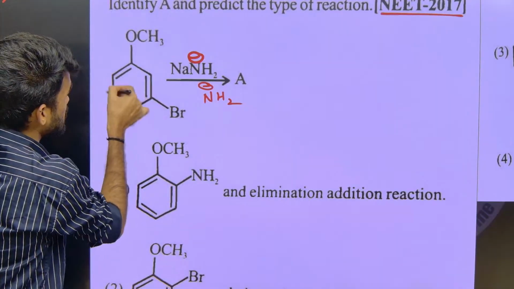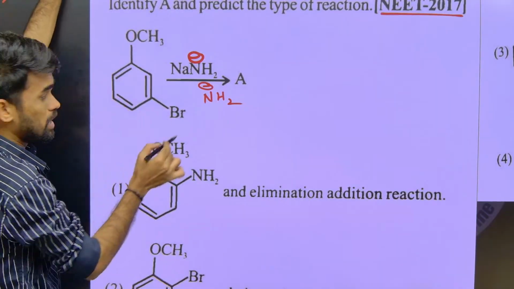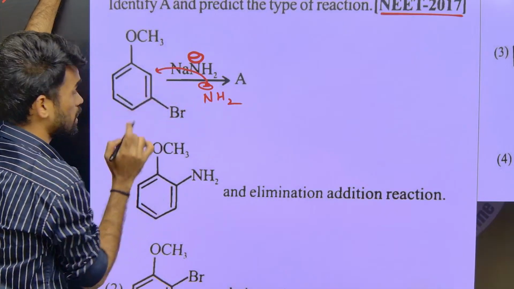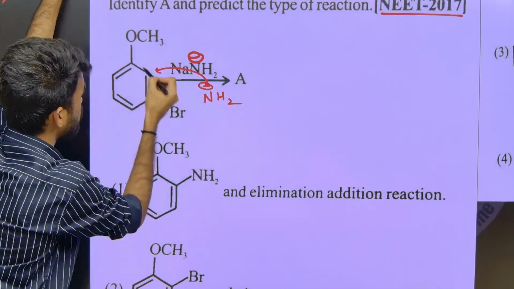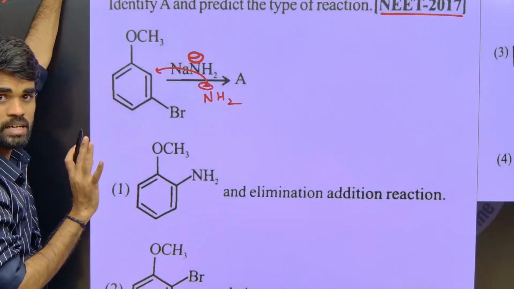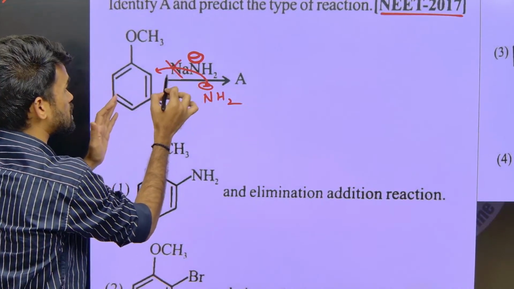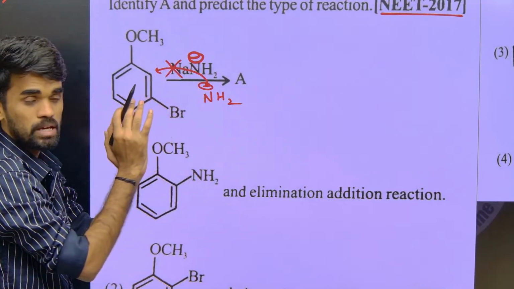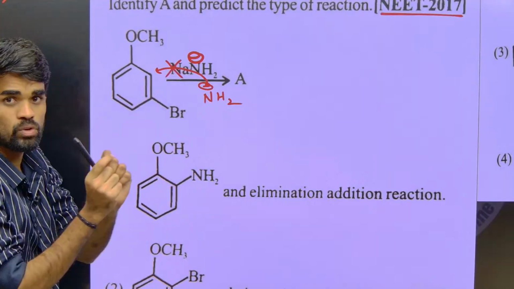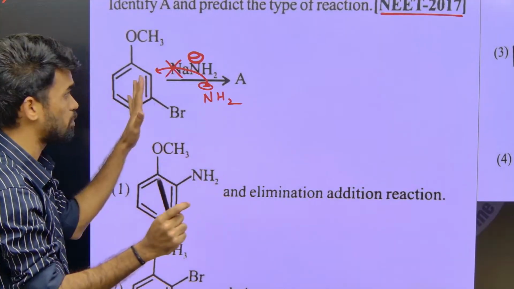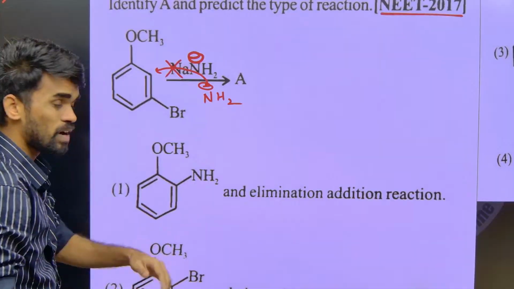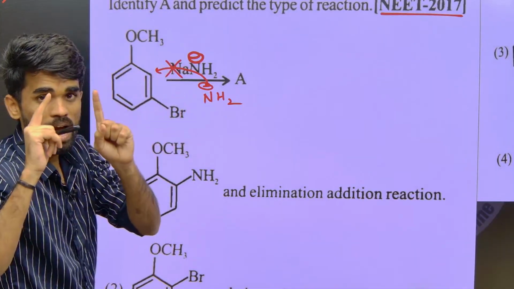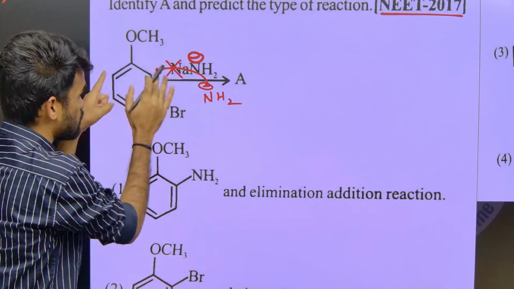Benzene contains pi electrons and has high electron density. If NH2 minus is a nucleophile and wants to attack the benzene ring, there will be electronic repulsion between the pi electrons of benzene and the negative charge of the amide group. Therefore nucleophilic attack will not take place on the benzene ring. So there is no possibility of it acting as a nucleophile, as explained.